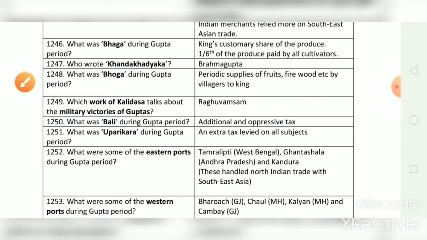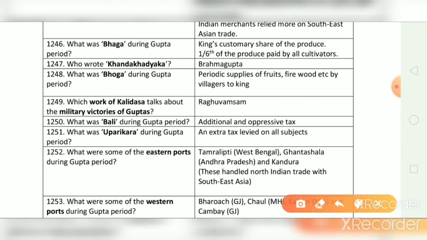What was Bhaga during Gupta period? And the correct answer is it was king's customary share of the produce, which was 1/6 of the produce paid by all cultivators. Who wrote Khanda Khadyaka? And the correct answer is Brahmagupta.